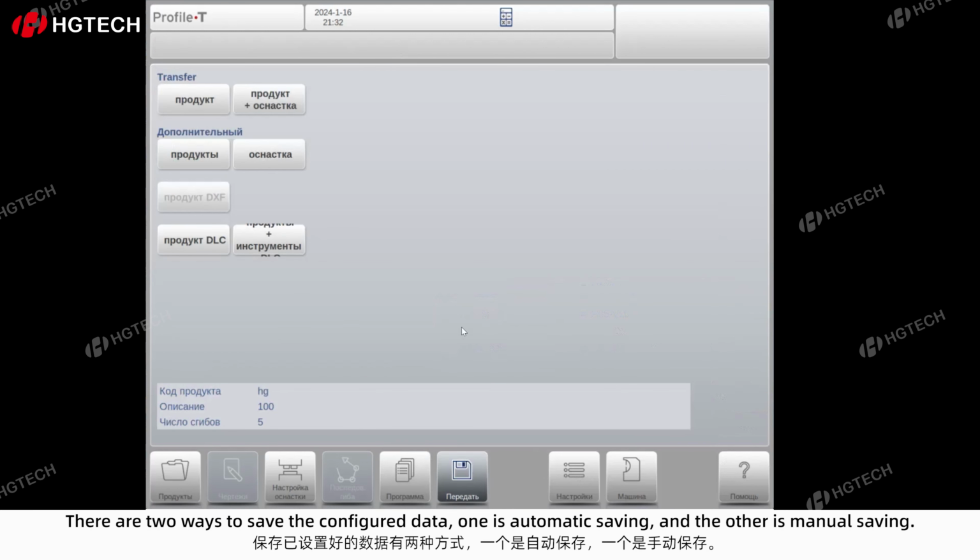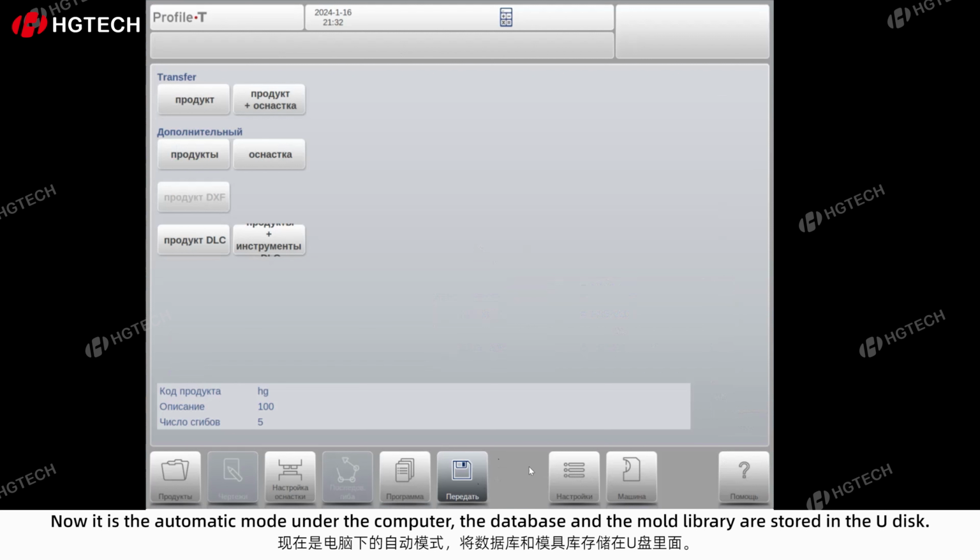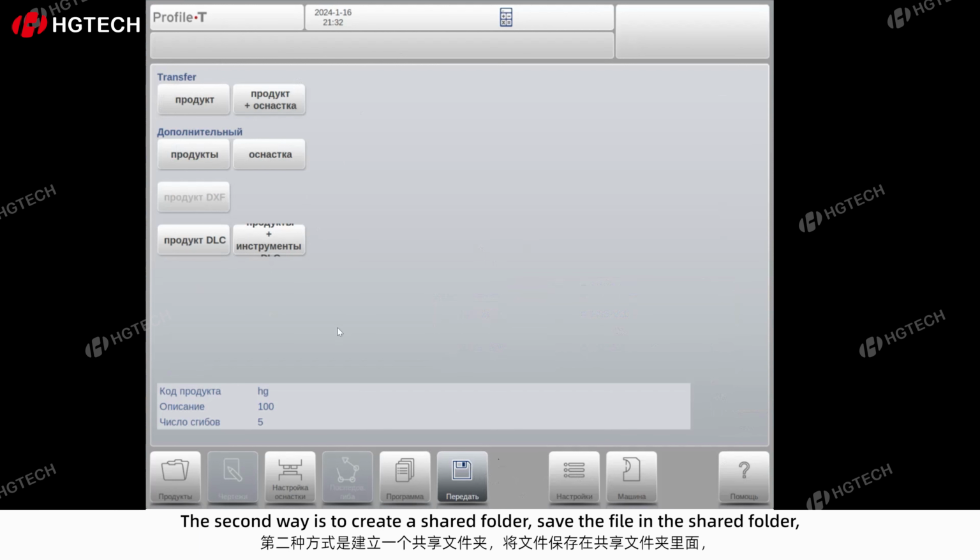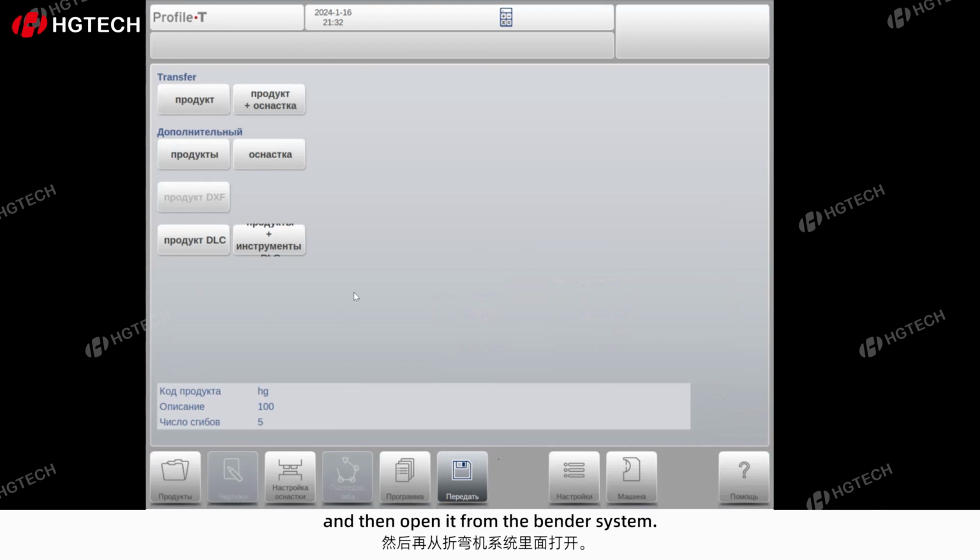There are two ways to save the configured data, one is automatic saving, and the other is manual saving. Now it is the automatic mode under the computer, the database and the mold library are stored in the U-disk. The second way is to create a shared folder, save the file in the shared folder, and then open it from the bender system.